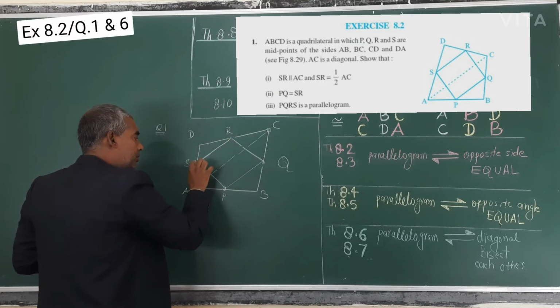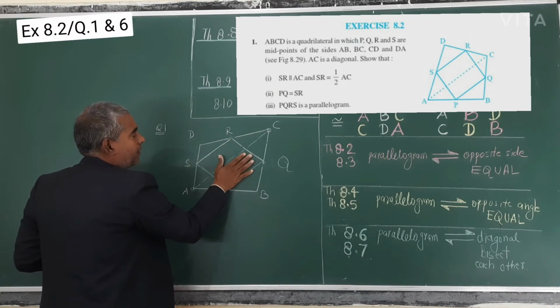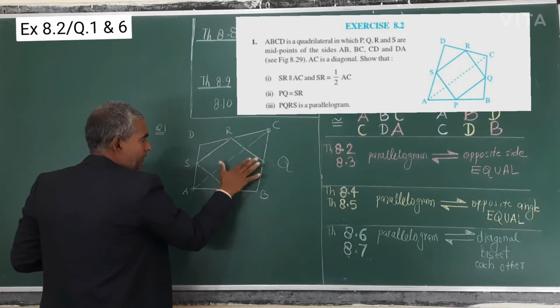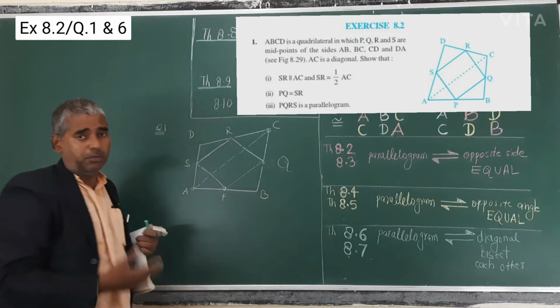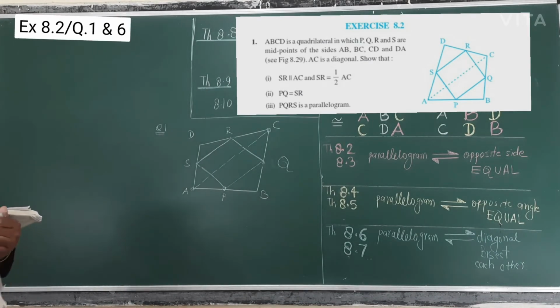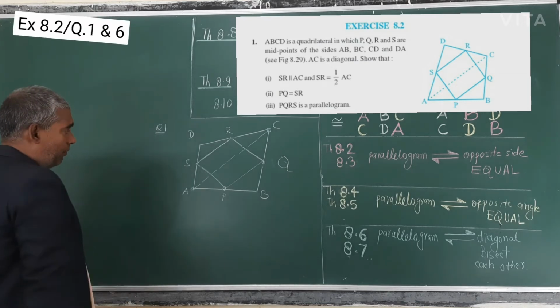This is the midpoint, and this is also a midpoint of this triangle. So we will apply this theorem 2 times, one time in this triangle and one time in this. So it's a very easy question, question number 1 and question number 6. Some students have asked me to solve this question, so that's why I am solving it.